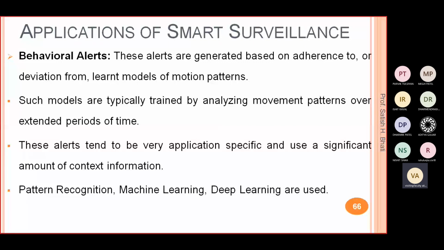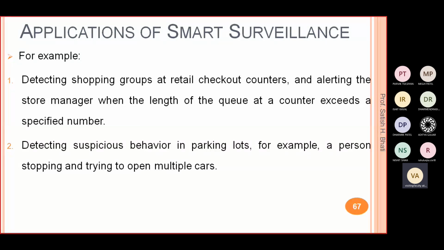If you want an example, then detecting the shopping group at a retail checkout counter and alerting the store manager when the length of the queue at the counter exceeds a specific number. So this is a kind of behavioral alert system. Whenever there is a queue, then only it will give the alert. And in that we can also put a count, like if the queue is of more than some 10 people, 20 people, then and only then it will give the alert. Otherwise it will not.